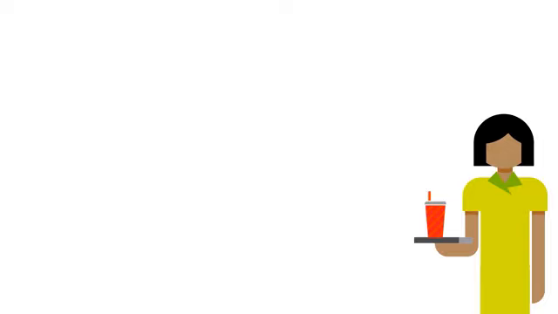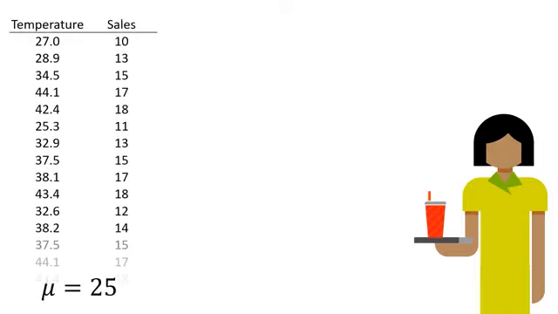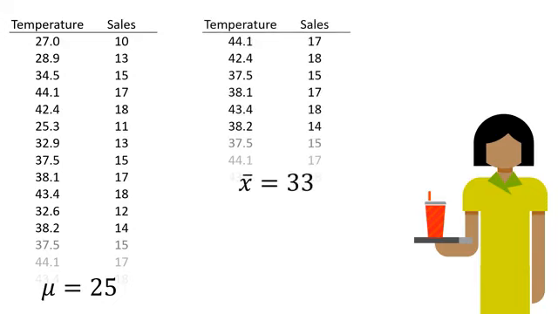get you started. Now, suppose that we have the full population of lemonade sales data, and that the mean number of daily sales is 25 lemonades. Now, let's also suppose that we believe that sales are significantly higher on hot days. Now, one way you might determine this is to take a sample of data for days when the temperature is high and calculate the sample mean. So let's say we take a sample of 30 days with above average temperatures, and the sample mean turns out to be 33. Well, 33 is higher than 25, so we could conclude that we're right, and that sales are significantly higher on hot days.